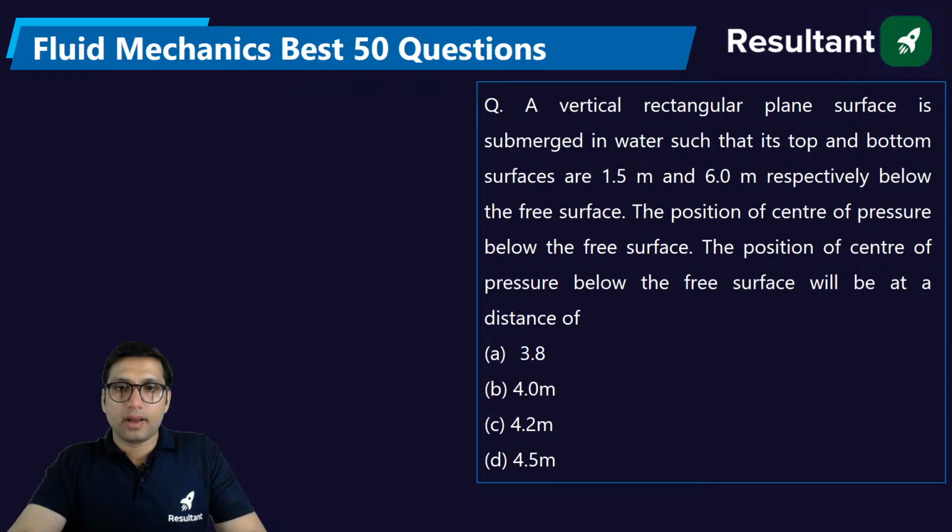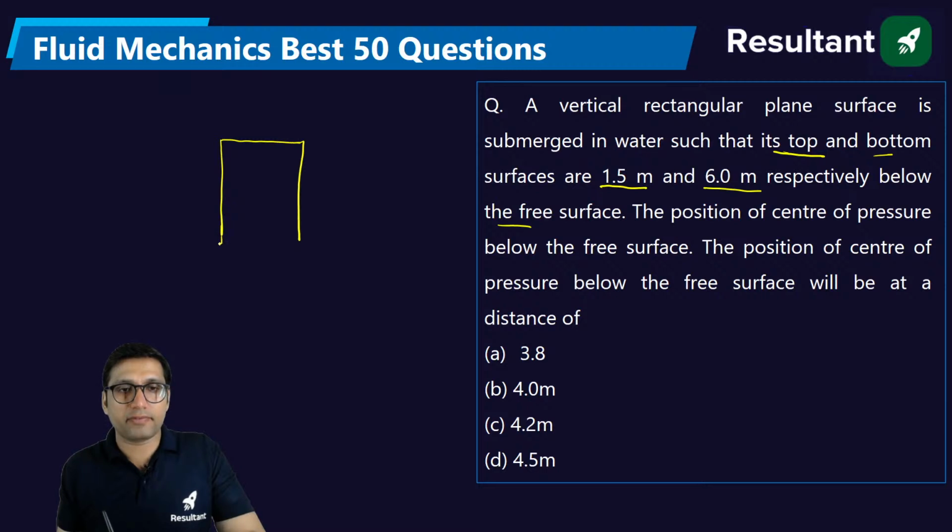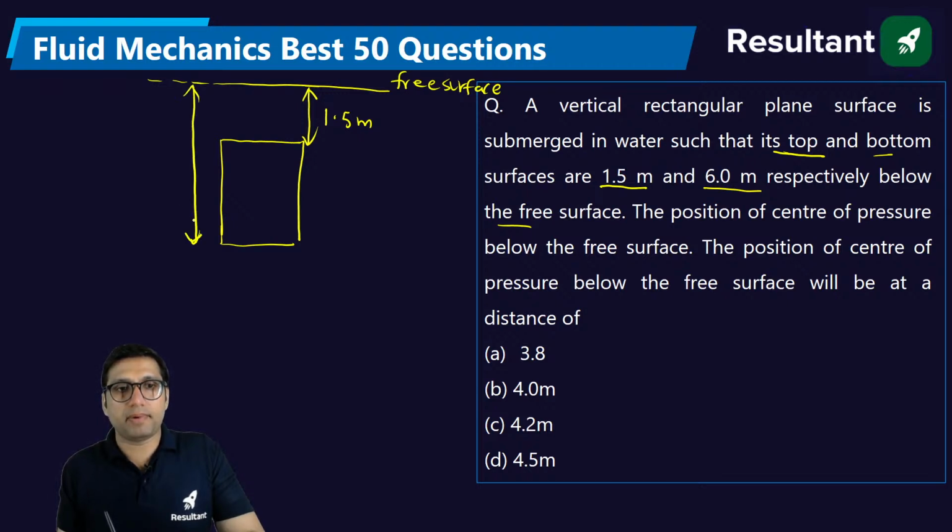A vertical rectangular plane surface is submerged in water such that its top and bottom surfaces are 1.5 meter and 6 meter below the free surface. So we have a vertical, rectangular plane surface below the free surface. Let's say this is the free surface of the water, and the top of this rectangular portion is 1.5 meter below the free surface, and the bottom is 6 meter below the free surface. This is the question.